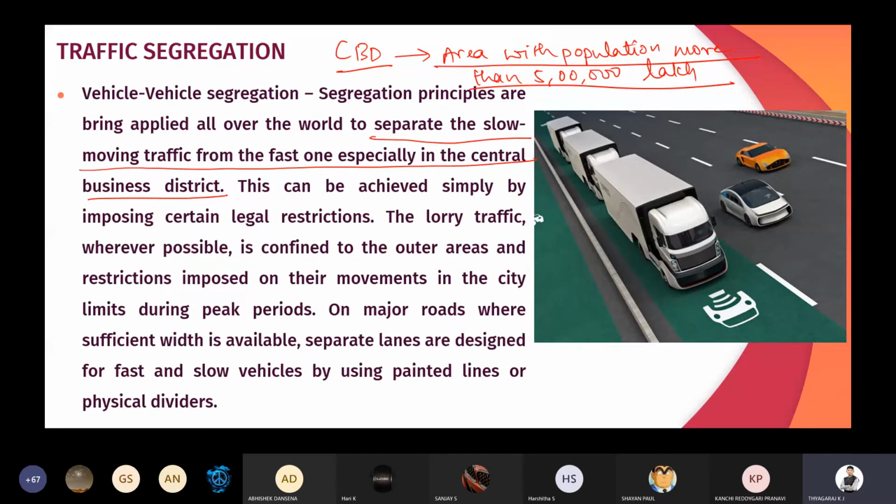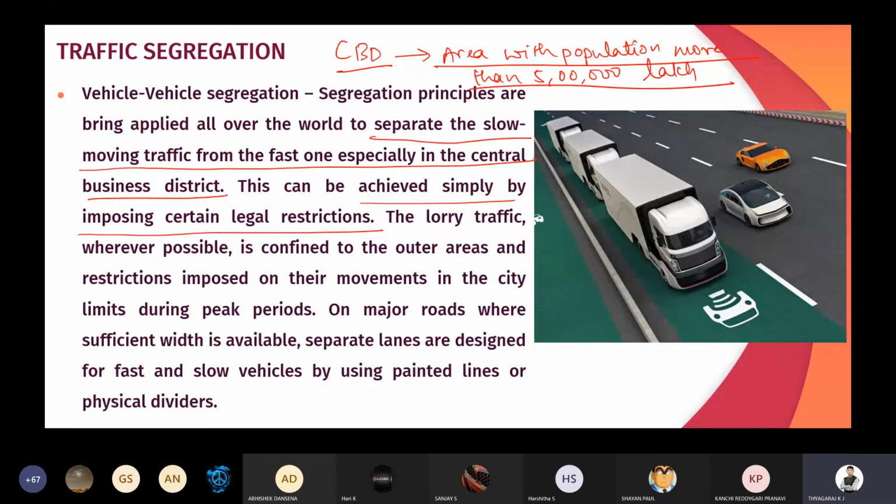For example, if you consider Bangalore, they have made a separate bus lane. That is, the bus is slow moving traffic, but 4-wheelers and 2-wheelers are fast moving traffic. Segregating the slow moving traffic from the fast moving traffic, that type of segregation we are going to call vehicle segregation. And this can be achieved simply by imposing certain legal restrictions, that is, by applying some legal restrictions.